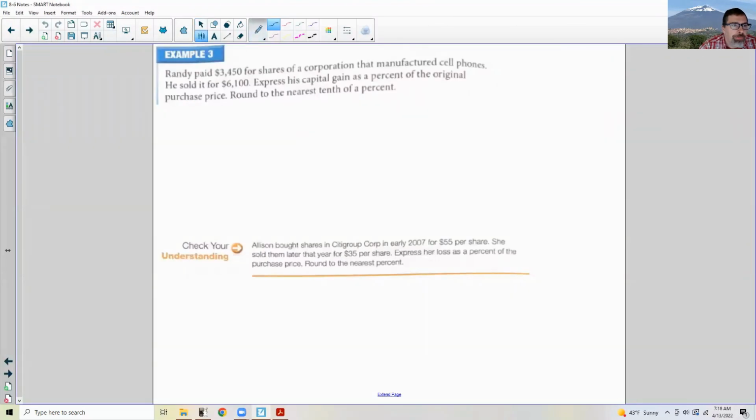Okay, example 3. Randy paid $3,450 for shares of a corporation that manufactures cell phones. He sold them for $6,100. Express his capital gain as a percent. Round to the nearest tenth of a percent. Okay, so this one's a little bit different, but not much.